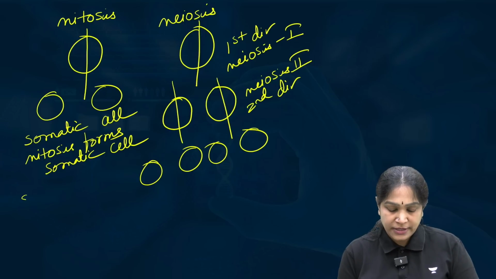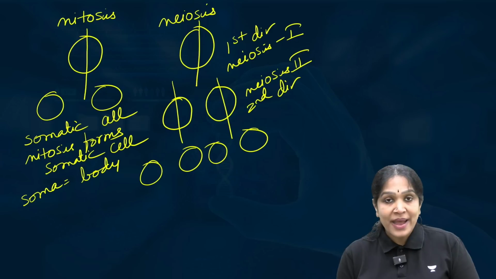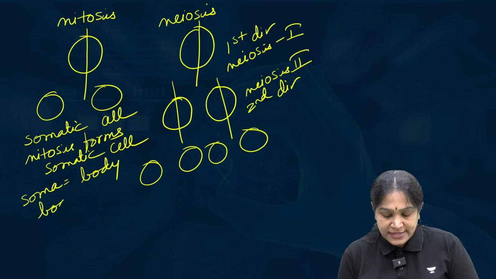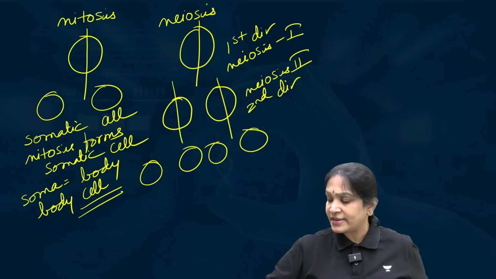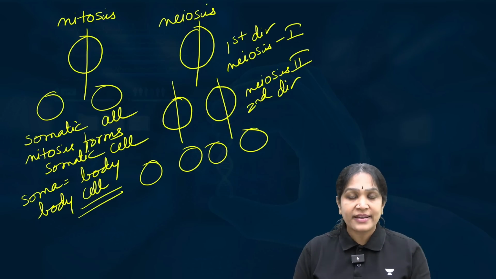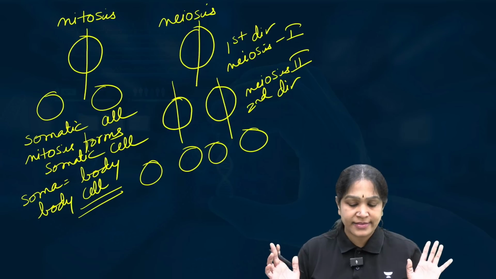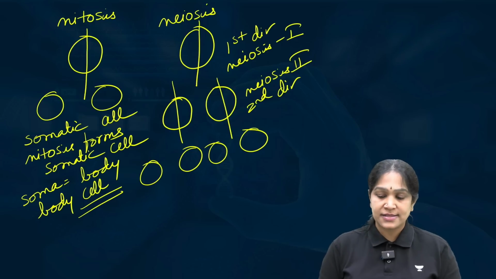The word soma means body. So somatic cell means body cell. Any cell present in your body is a somatic cell. Like skin cell, heart cell, pancreatic cell. So mitosis forms somatic cells.